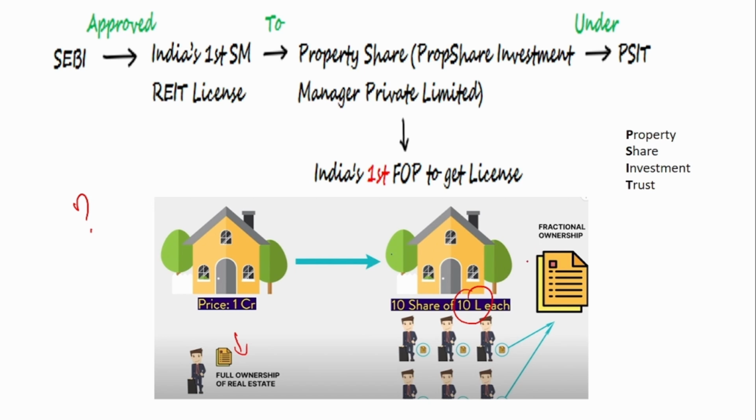Generally in commercial properties, the amount is very huge. So people collectively invest and get fractional ownership in that property, and the rent is their return for that investment. This is called fractional ownership. Here, Property Share, India's first fractional ownership platform, has got the small and medium REIT, that is Real Estate Investment Trust, license from SEBI. So remember, the name is Property Share and it has got the small and medium REIT license from SEBI.